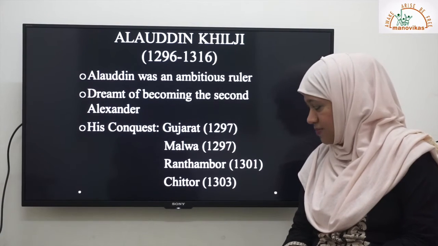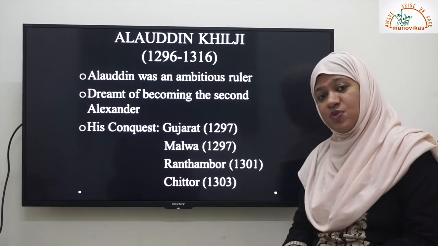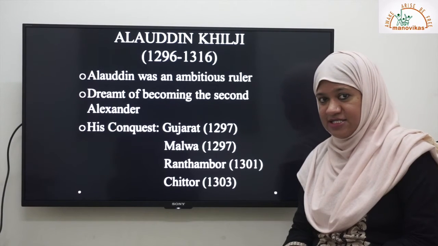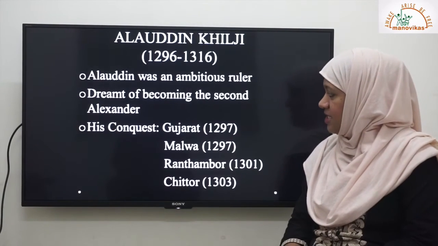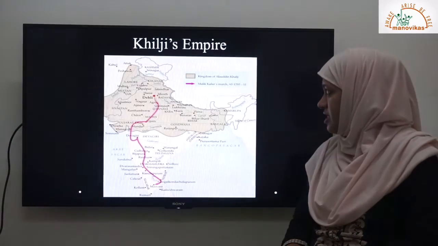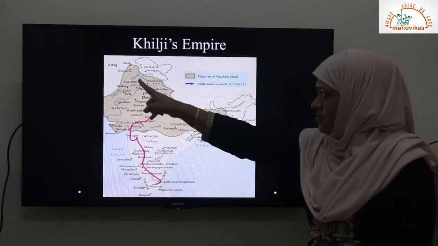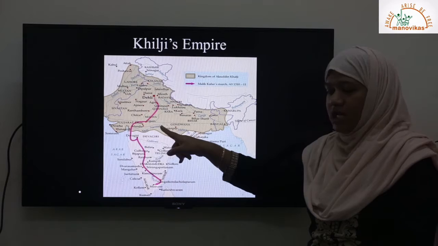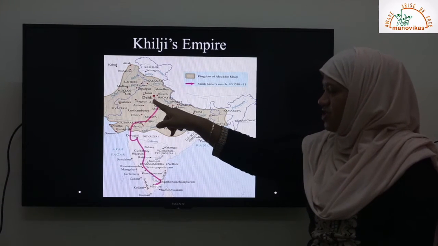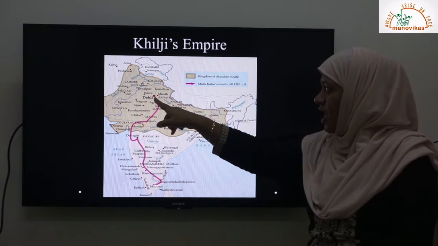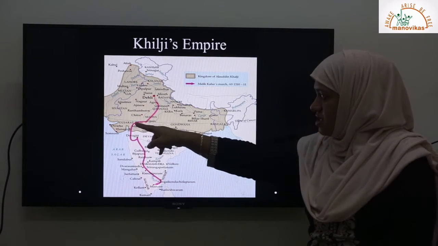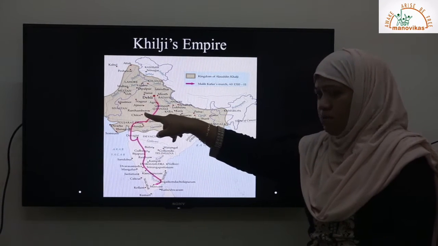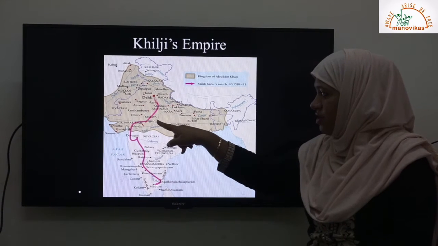That is why this conquest of Chittor is very famous in the history of Alauddin Khilji or in the Khilji Dynasty. Now let us see the empire of Alauddin Khilji. What you see here, this brightened area, is the kingdom of Alauddin Khilji. This is Delhi, which is the seat of the Sultanate. Then you have the other places that were conquered by Alauddin Khilji. You have Gujarat here, you have Ranthambor, you have Chittor, and you have Malwa.